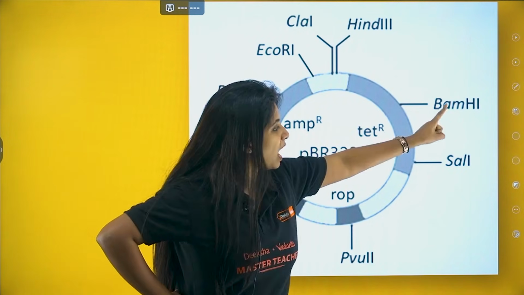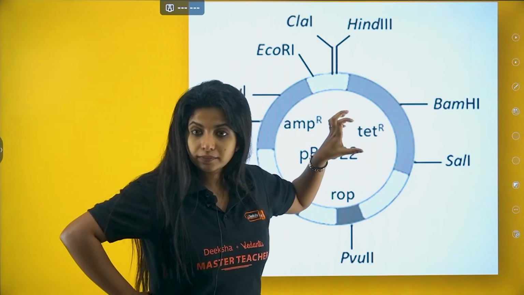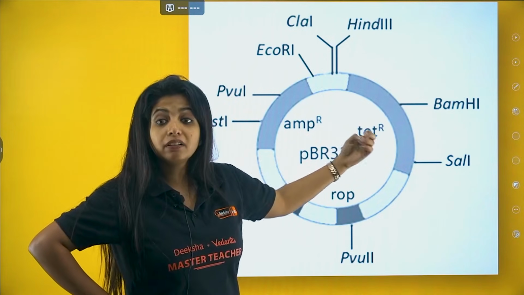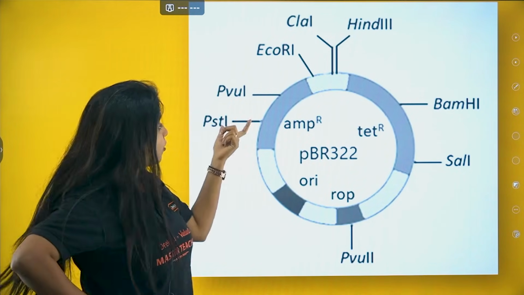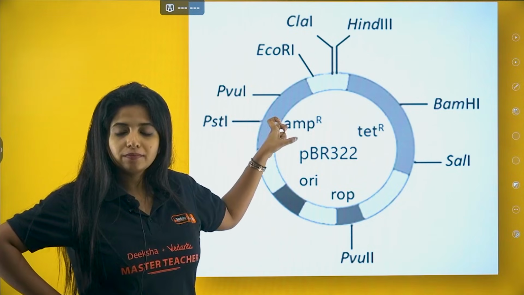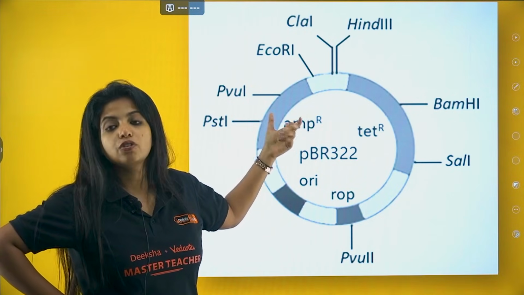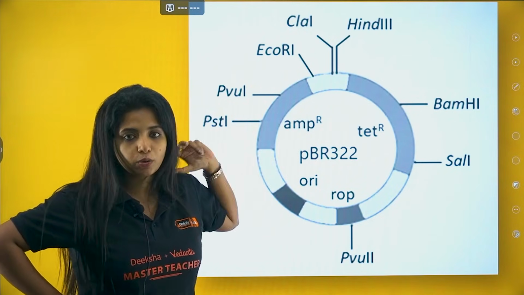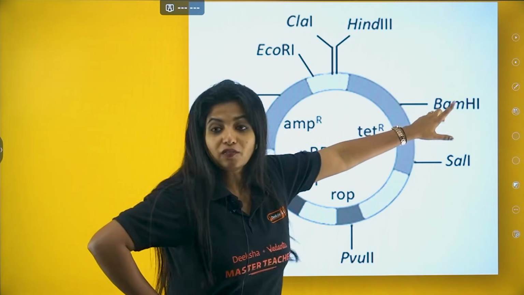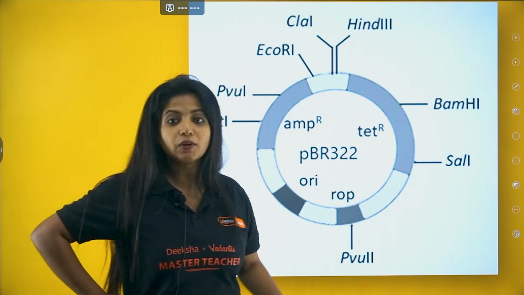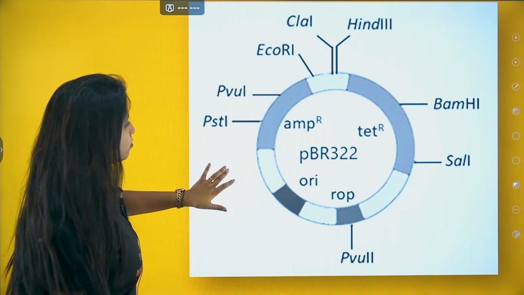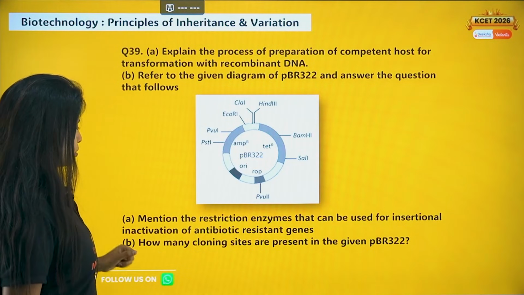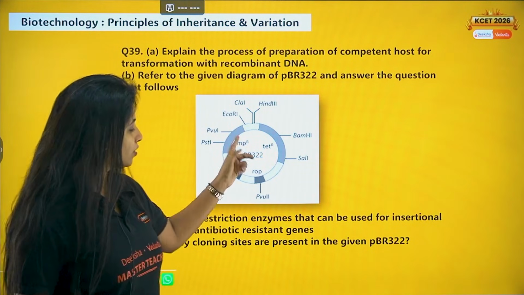So either I can use BamHI or SalI for insertionally inactivating the tetracycline resistance gene, or I can use PvuI, PstI for insertional inactivation of the ampicillin resistance gene. That is the question. So you have to tell about them or them. For that you need to know the location. If at all you do not know the location, what will happen? You would not be able to answer this question. So mention the restriction enzymes. I hope you got the restriction enzymes names.